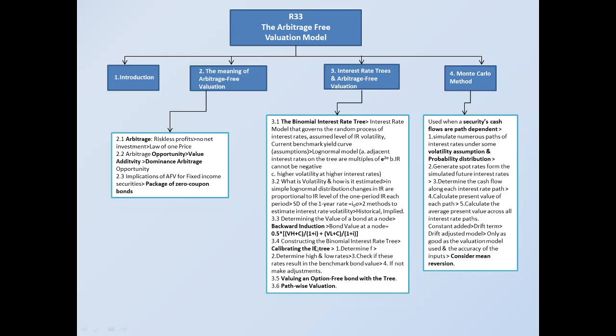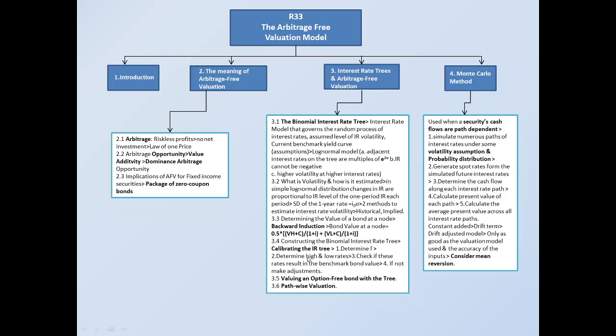Moving on, constructing the binomial interest rate tree, also called calibrating the interest rate tree. There are four steps to it. First, determine the forward rates. Then determine high and low rates. By that I mean if you have a forward rate for, say, 1 year, then you have to multiply it by e to the power of 2σ, and the ratio between the two should be e to the power of 2σ. So that is basically what I mean.